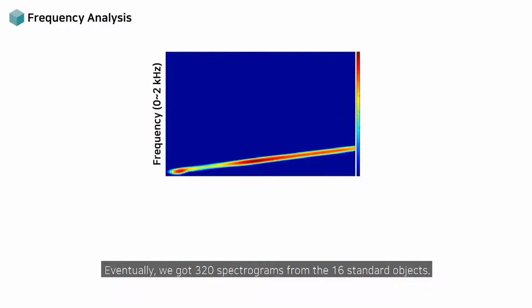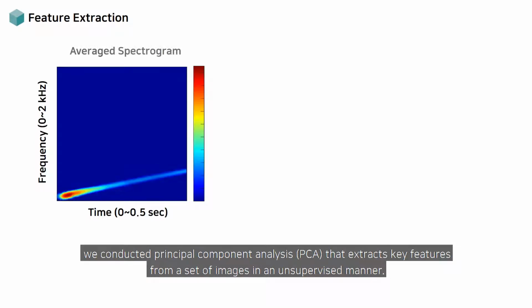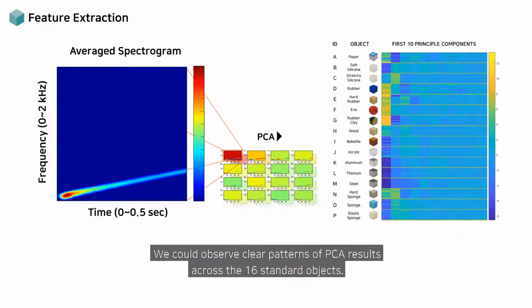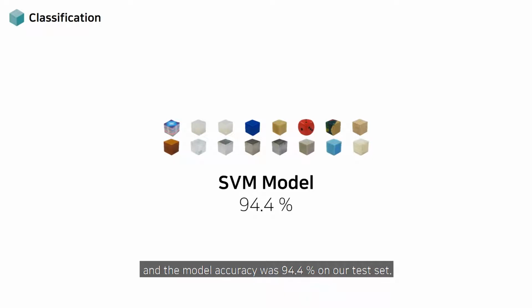Eventually, we got 320 spectrograms from the 16 standard objects. As a simple and straightforward way to extract features from the spectrogram images, we conducted principal component analysis that extracts key features from a set of images in an unsupervised manner. We could observe clear patterns of PCA results across the 16 standard objects. The resulting patterns can be easily identified by a machine learning classifier. We trained our classification model using support vector machine, and the model accuracy was 94.4% on our test set.